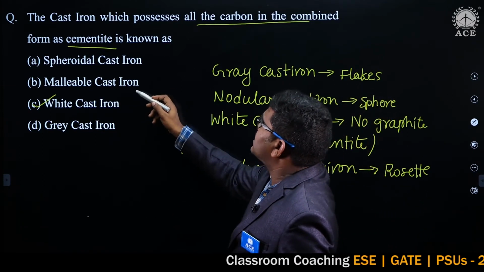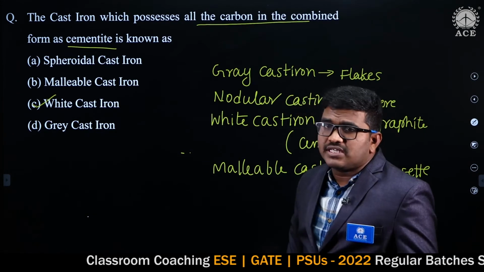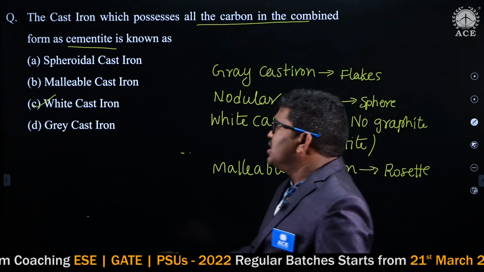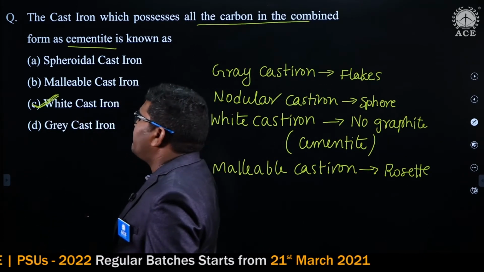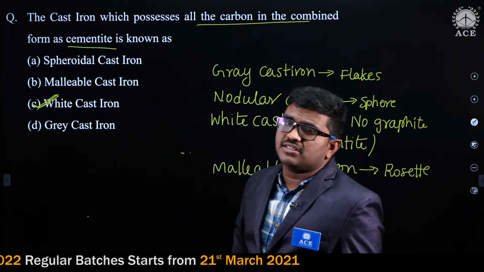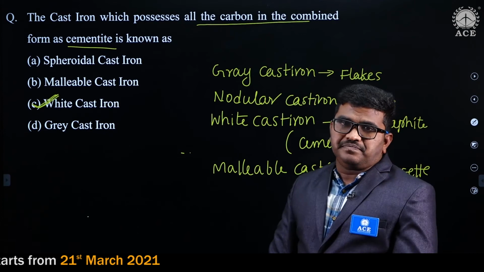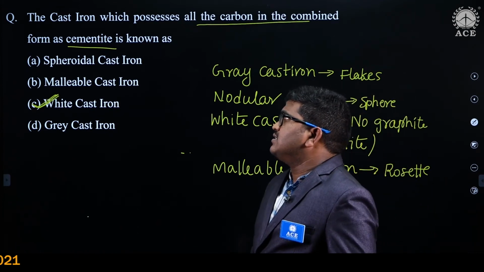In malleable cast iron, graphite or carbon is present in rosette form, and in grey cast iron graphite is present in flakes form. So only in the white cast iron the graphite is not present. Instead, complete cementite is formed in that. So the answer for this question is C.